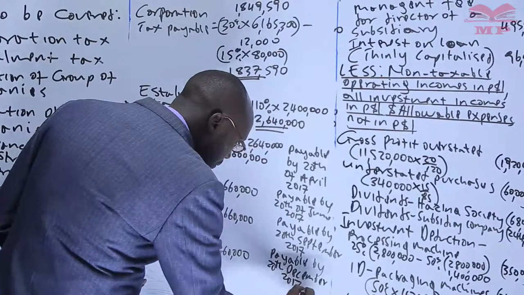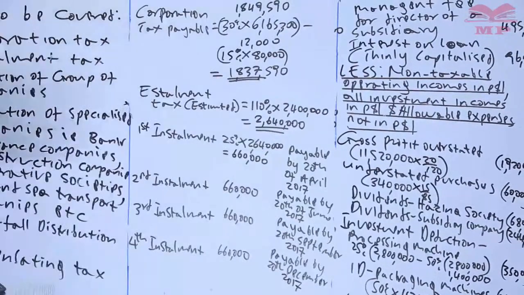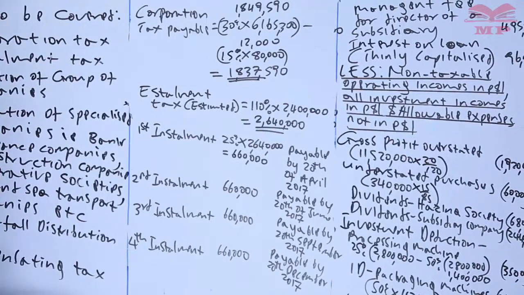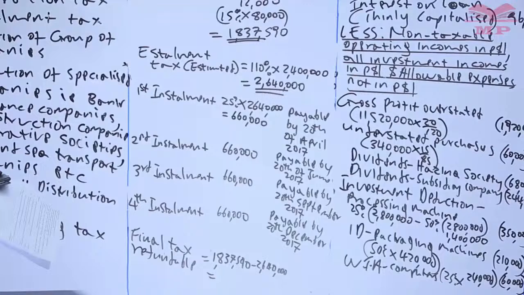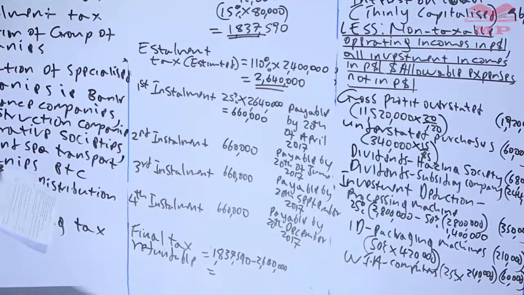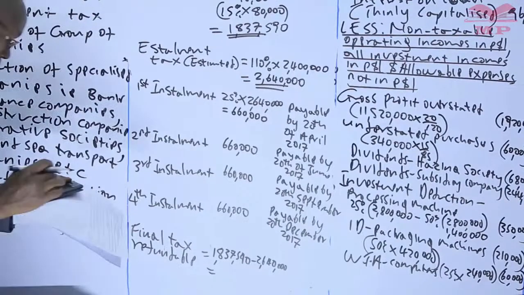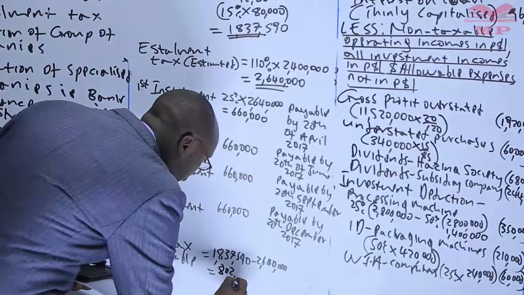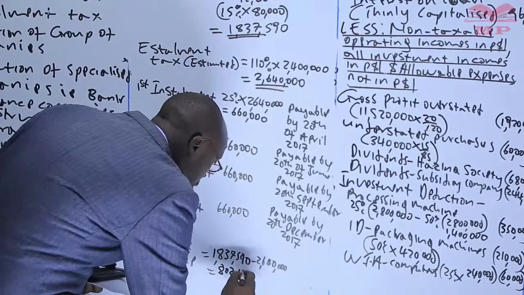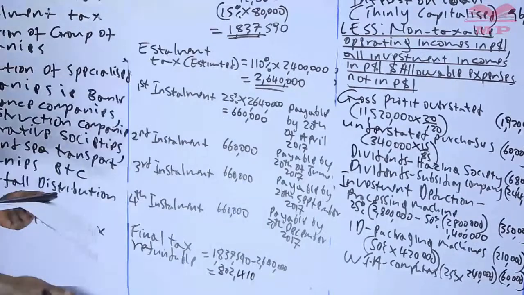By that time, you would have paid 100% of the total installment, because 25, 25, 25, 25. You add this one, and that gives us 802, negative, but don't write a negative. It should be an absolute figure. Why? Because you have already indicated it's a refund.